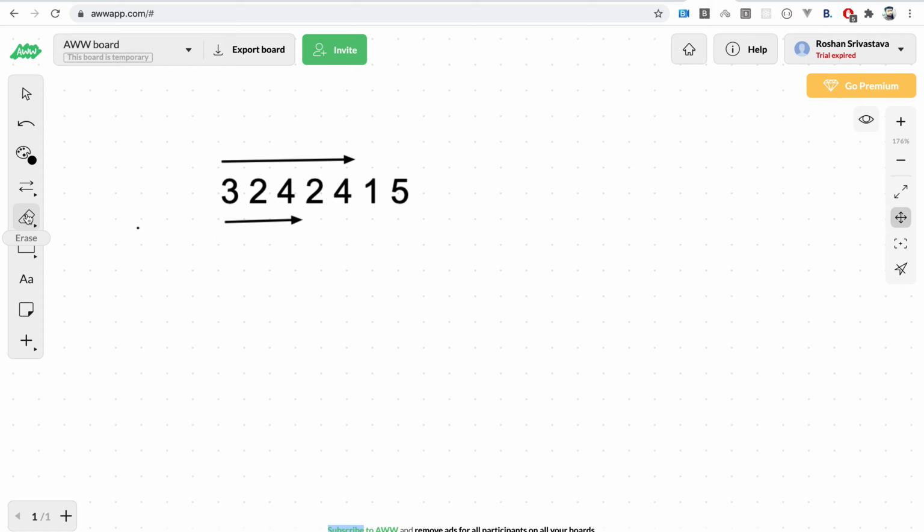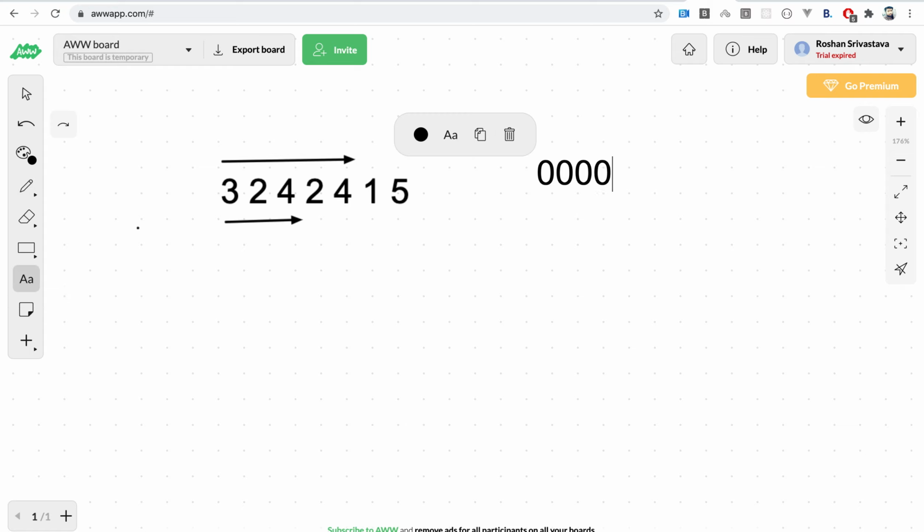The other approach that we can follow here is to use the bit masking approach, as we know that these elements can be at max 10 elements, 0 till 9. So we can keep a mask, and whenever we see an element, we will change the parity of that bit in the mask. So initially our mask would be represented by all 0s.